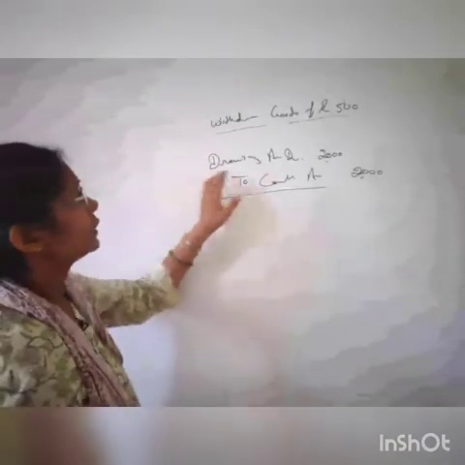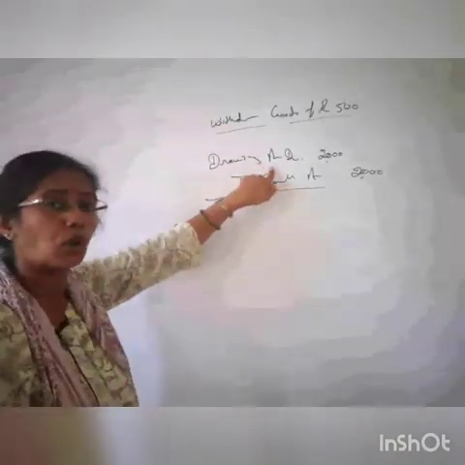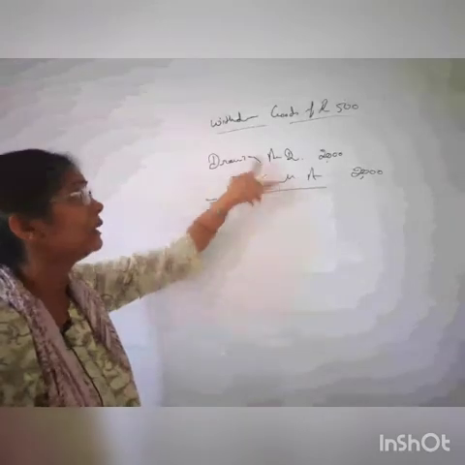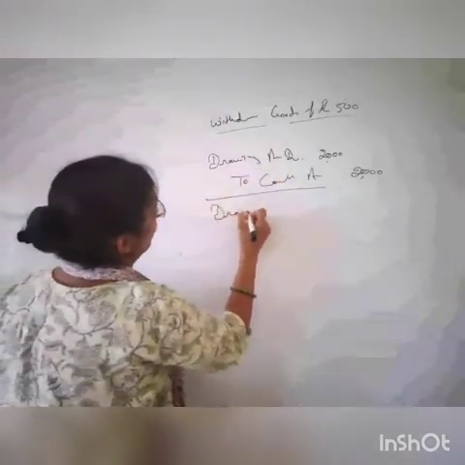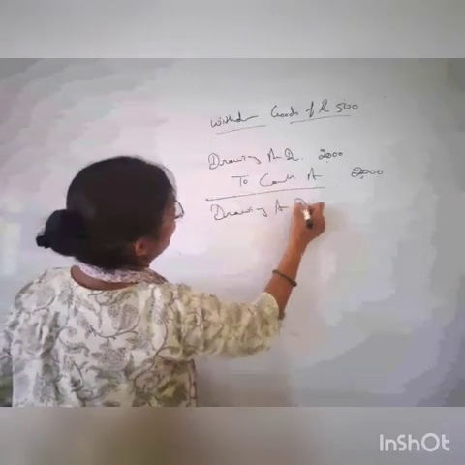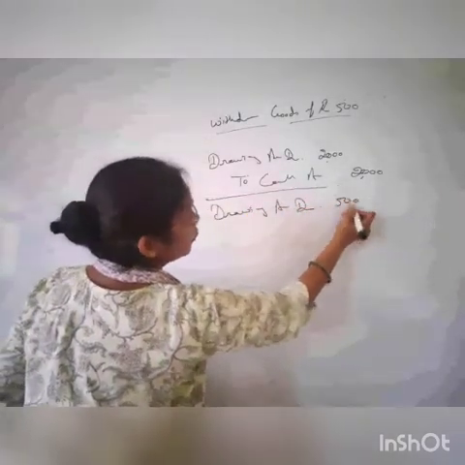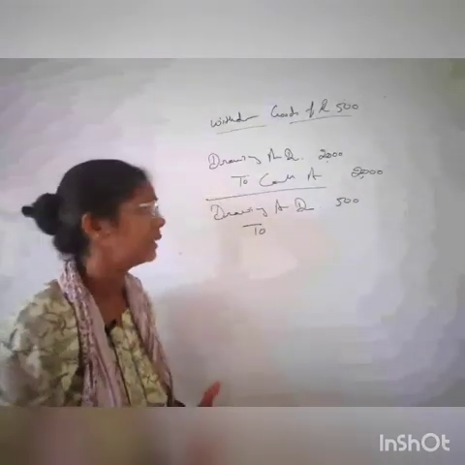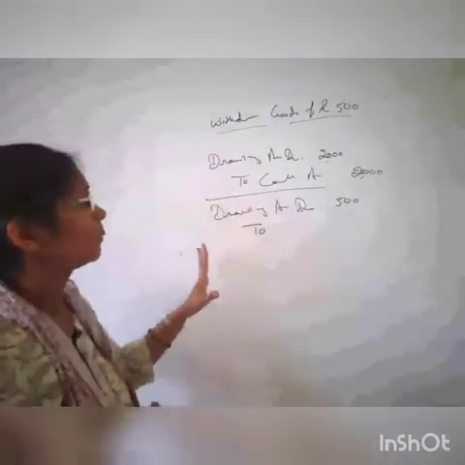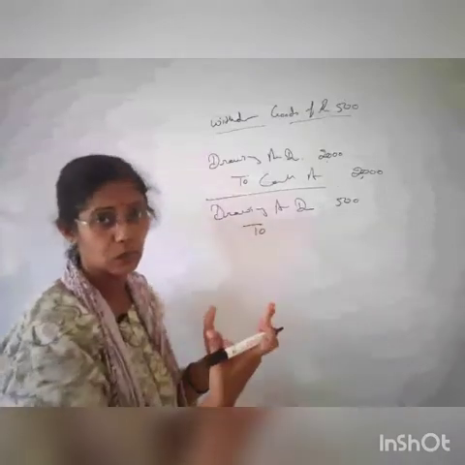So either he withdraw cash or he withdraw through the bank or he withdraw goods. So that will be termed as drawing only. So this is drawing account debit 500 rupees. And what's going now? Goods are going. Okay. So I have just told you debit what comes in, credit what goes out.